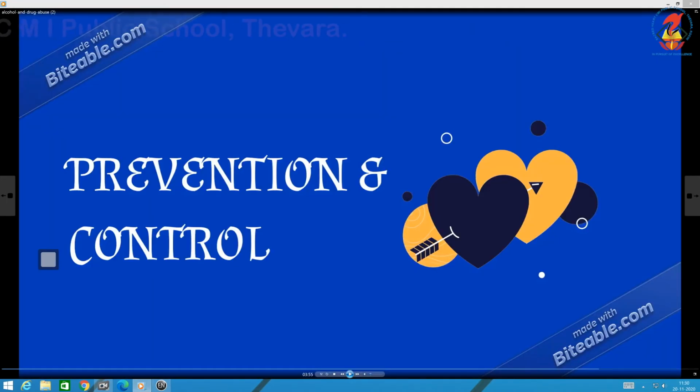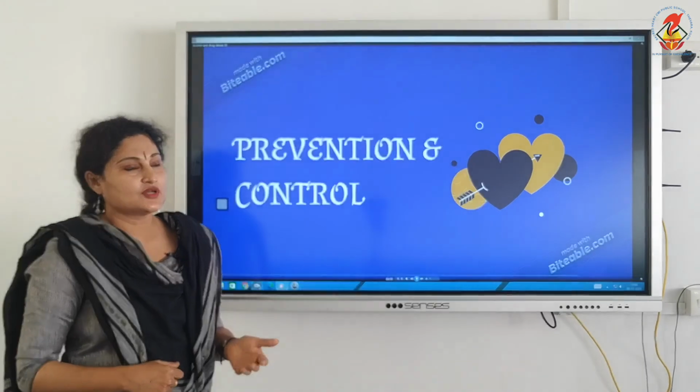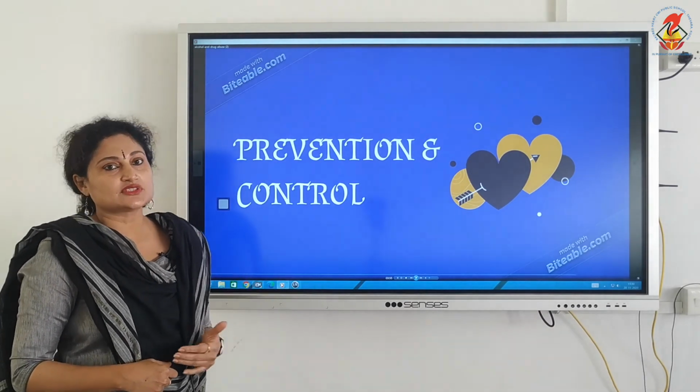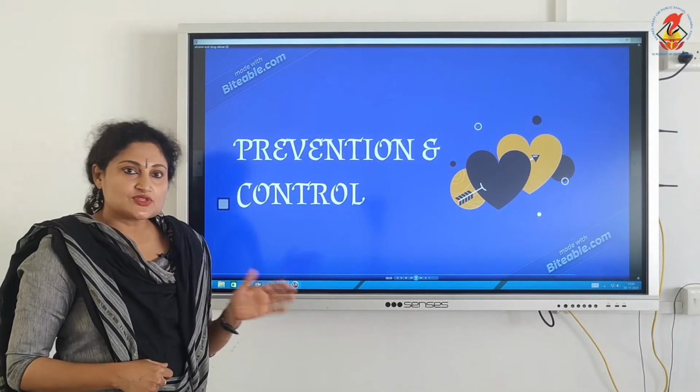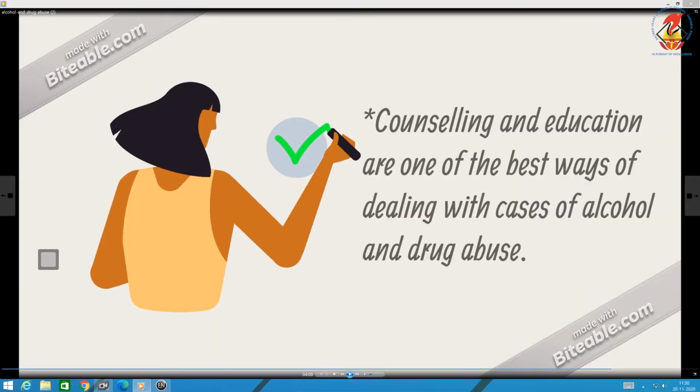Now here an age-old adage stands true: prevention is better than cure. So now let us look into some preventive measures, also some control measures. The first measure, counseling and education are one of the best ways of dealing with cases of alcohol and drug abuse.